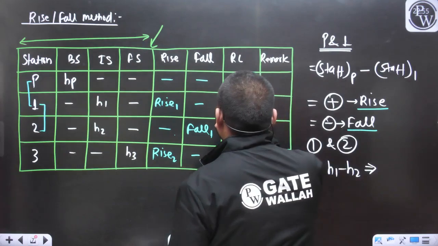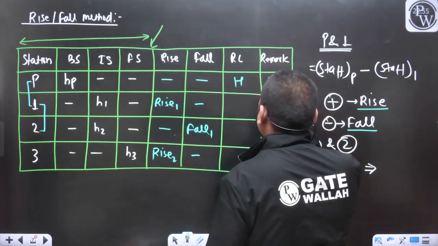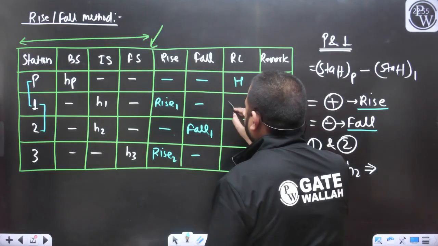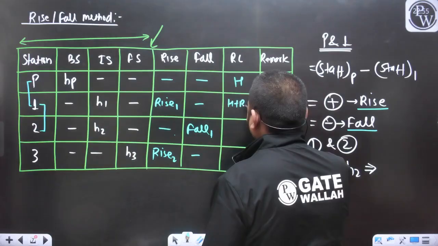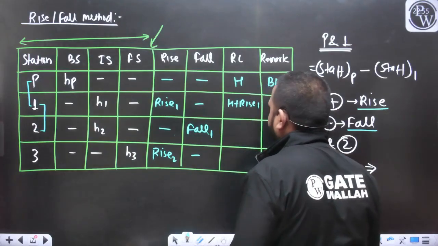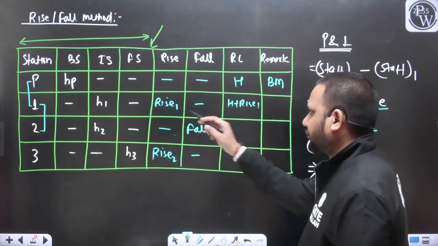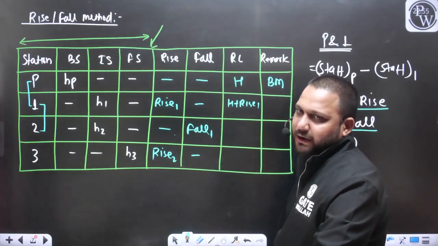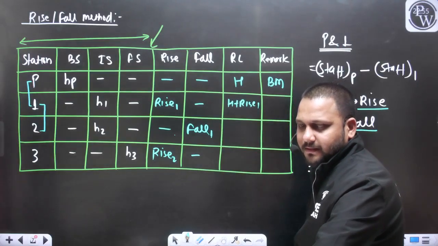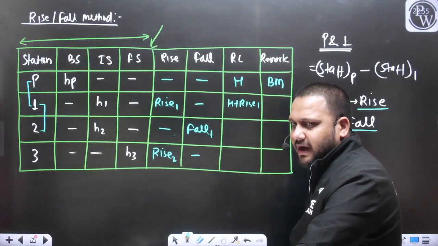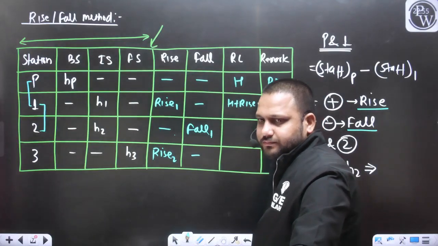Let's say this RL was known because this was the benchmark. So what will be the RL of the point 1? H plus rise 1 will be equal to the RL of the point 1, yes or no?